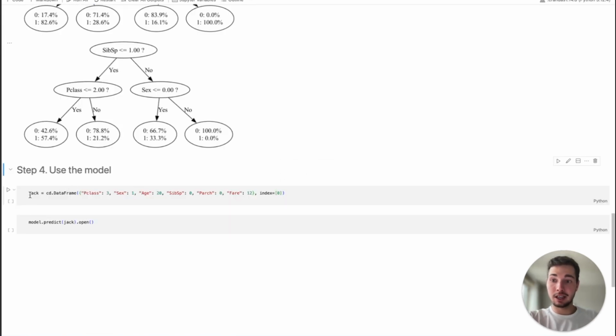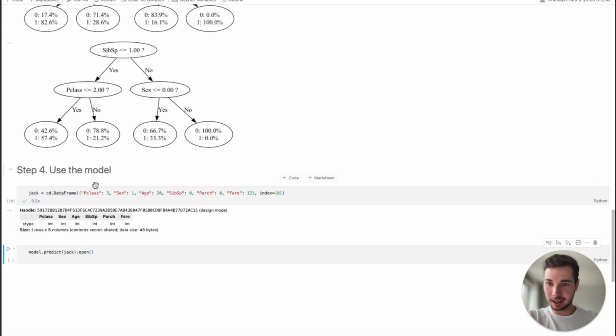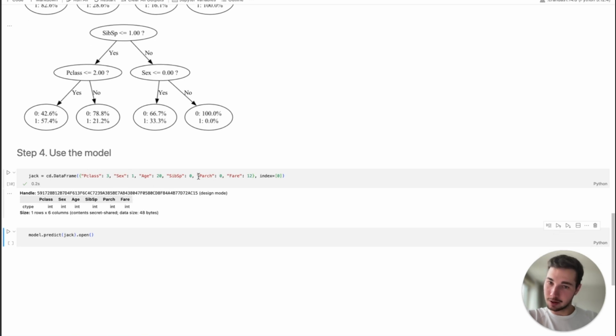We're going to see whether or not Jack survives the Titanic. So we're going to create a data frame, Jack only, with the same features that we had here. Notice there's no survived because that's what we're about to find out. And we're going to use the model that we just built, our random forest, to predict whether or not Jack will survive.